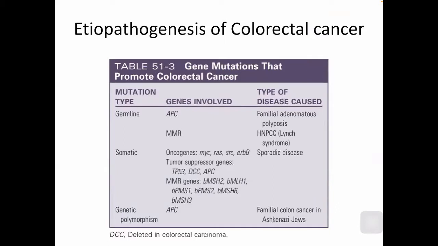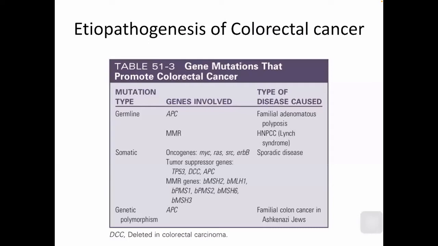A mutation in the APC gene will cause FAP, familial adenomatous polyposis, and defective MMR genes will give rise to HNPCC, hereditary non-polyposis colon cancer. When it is associated with other non-colorectal cancers, it is called Lynch syndrome.